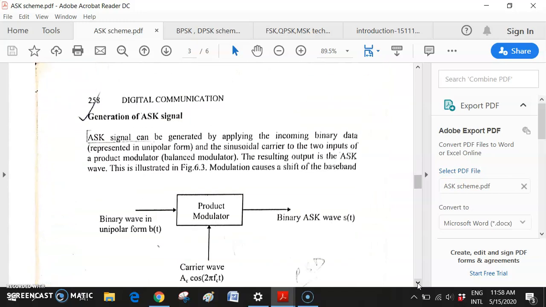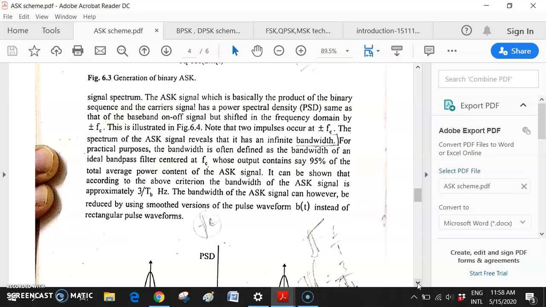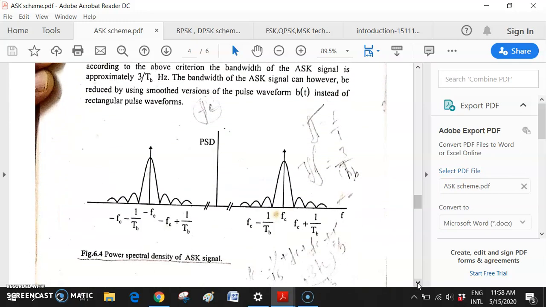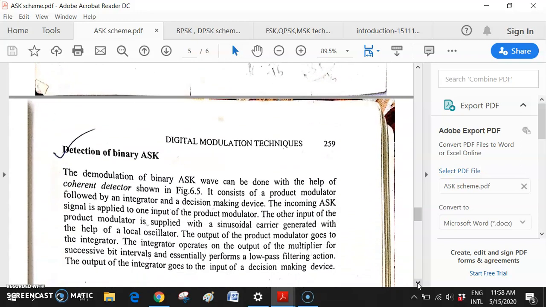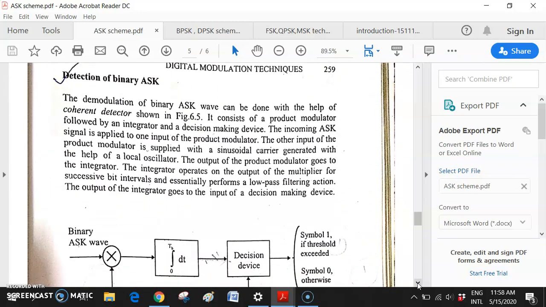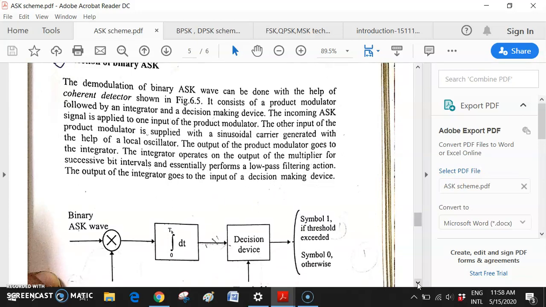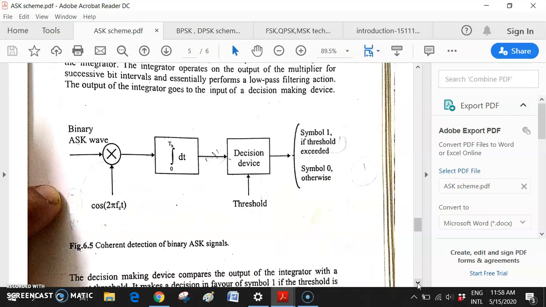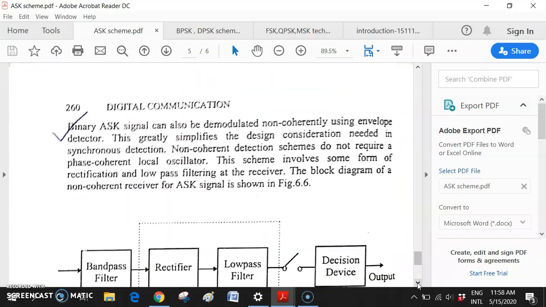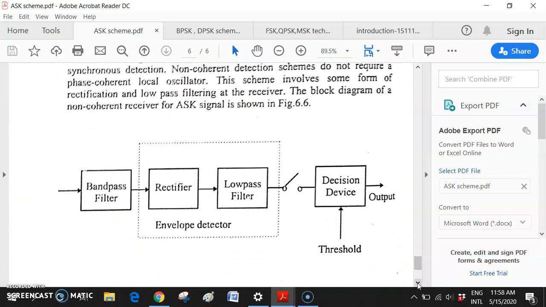Okay, so the ASK scheme: how to generate the ASK signal, then how to recover the ASK signal, how to detect it on the receiver side. Generation is always on the transmission side and detection is on the receiver side. So what is coherent detection, what is non-coherent detection, we already discussed all those things.